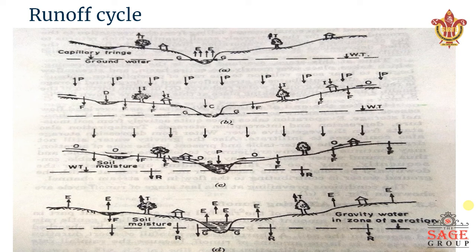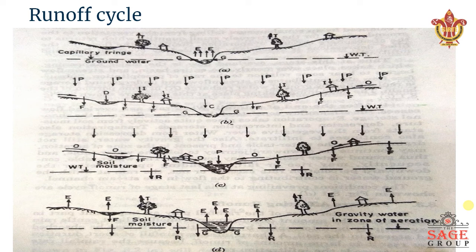In the third figure, that is figure C, we see that precipitation is occurring, overland flow has started, infiltration towards the ground has also started. Okay, and the groundwater table has started to increase, right? So we see that there is one small depression. The depression, we can say that it is a river and it seems to increase the level of the river.